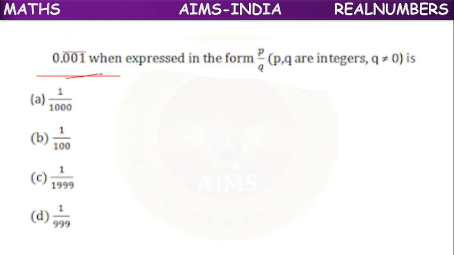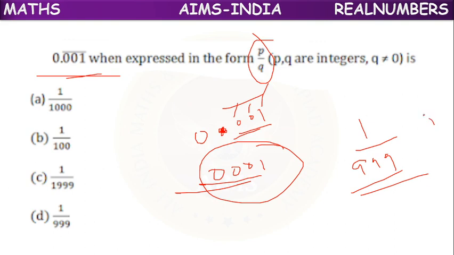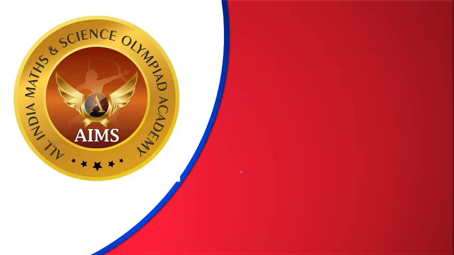Next, 0.001 bar in the form of P by Q. If we remove the decimal, we will get 0001. But the left side zeros don't have any value. We can simply take it as 1. While counting places after the decimal point, how many places are repeating? 1, 2, 3. So in the denominator, we can take 3 nines. So 1 by 999 is the right answer.